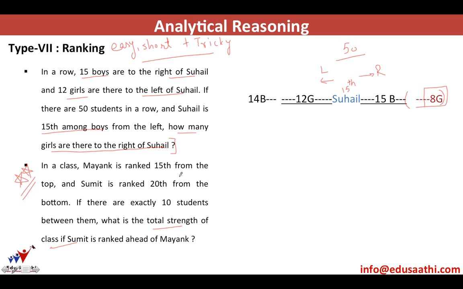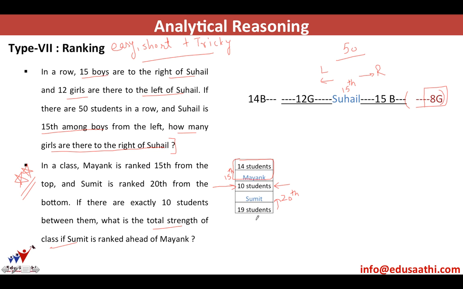One mistake that many students make: if Mayank is ranked 15th from the top, it means there are 14 students above Mayank. There are 14 students above Mayank and Mayank is 15th. Also it's mentioned Sumit is ranked 20th from the bottom, so there are 19 students below Sumit. There are also 10 students in between them.